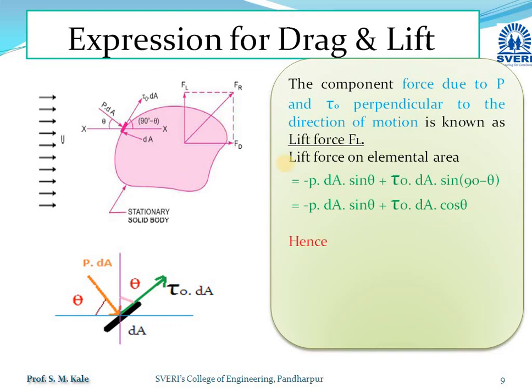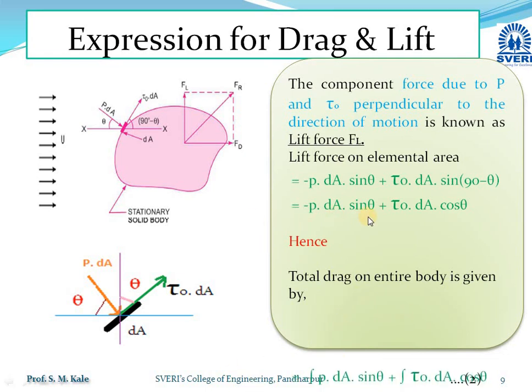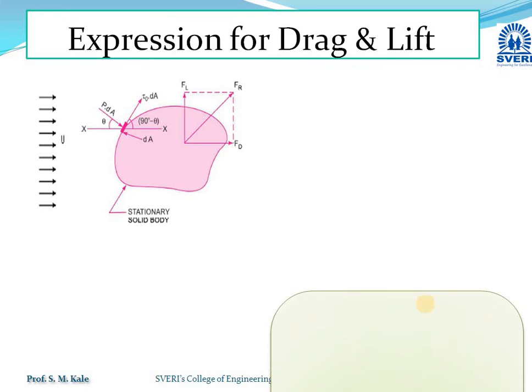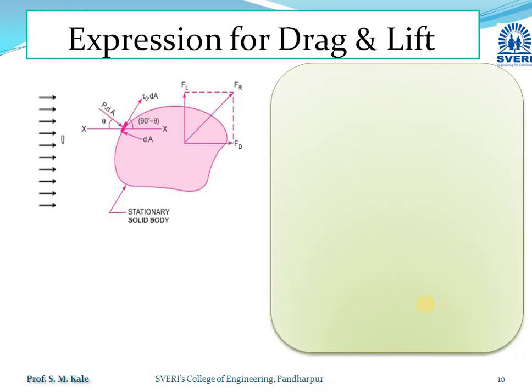That means we have to take the integration of this equation. So the total drag force acting on the entire body will be given by taking the integration of minus PdA sin theta plus tau 0 dA cos theta; that will be called the total drag force acting on this entire body. So equation 1 is the total lift force acting on the entire body, and equation 2 is the total drag force acting on the entire body. Those are the equations of total drag force and total lift force.